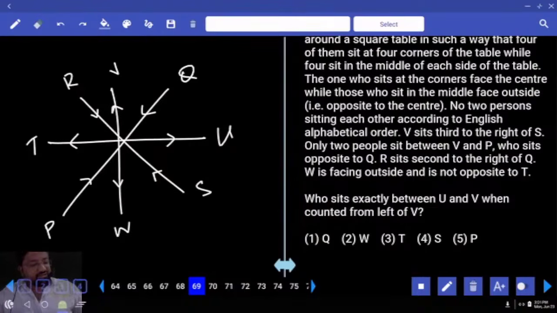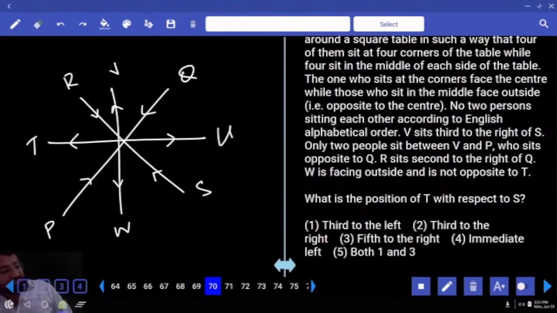Okay, 16. Who sits exactly between U and V when counted to the left of V? Left of V, and look at this. Exactly between, who? P. Done? 70. What is the position of T with respect to S?